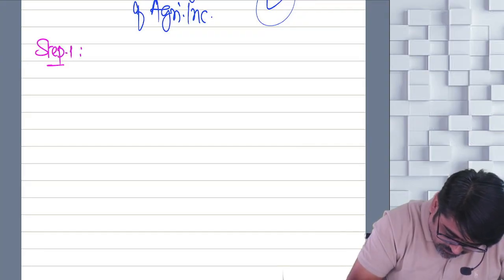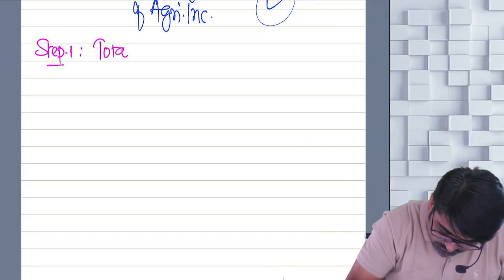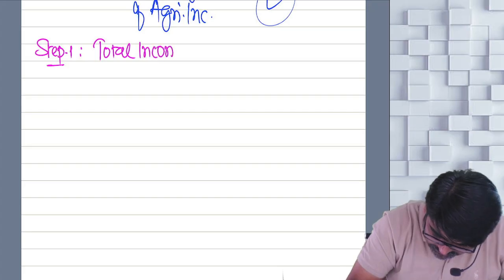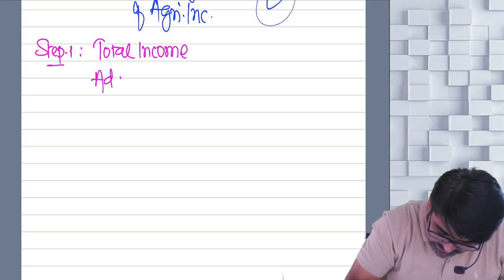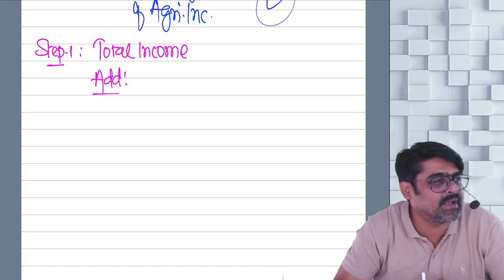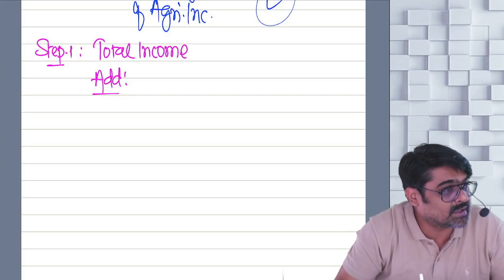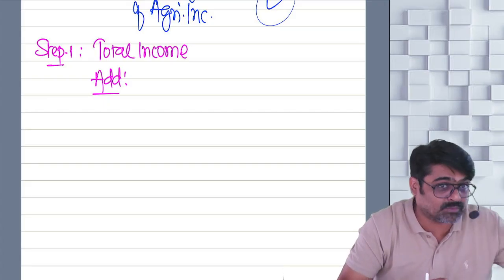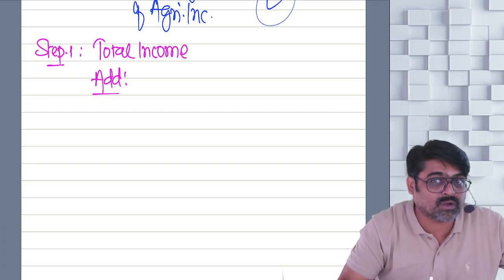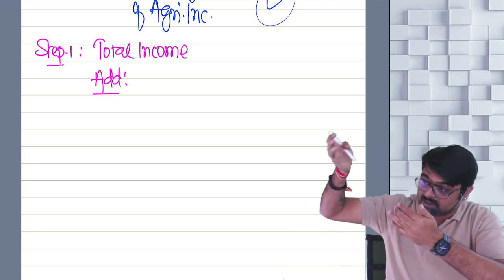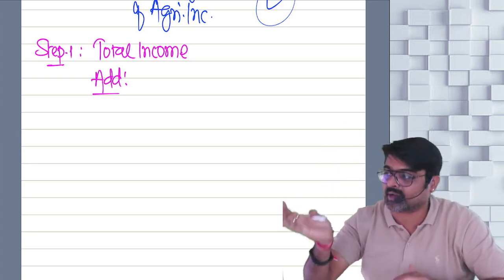Step number 1. Take your total income. Integrate your agricultural income. Agricultural income means which income? Net agricultural income, which you have already claimed exempt, which is more than 5,000. So before applying the tax rate on your total income, integrate your agricultural income.